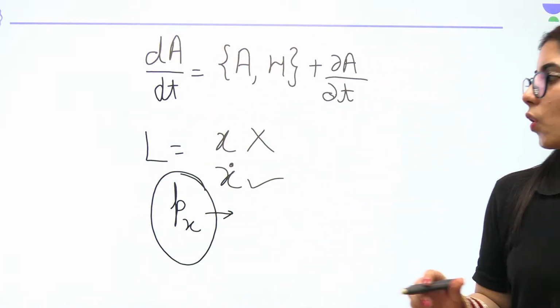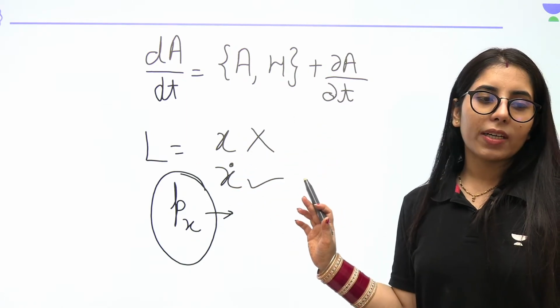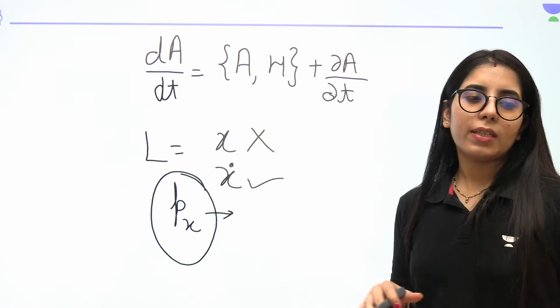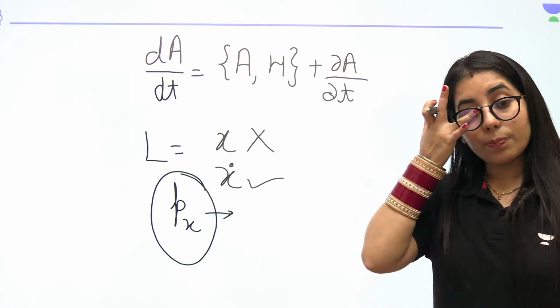So simply you can get to know about it. If the coordinate is not present in the Lagrangian, but its first order derivative is there, then corresponding to that coordinate, its linear momentum will be conserved, or constant of motion. I hope it's getting clear.